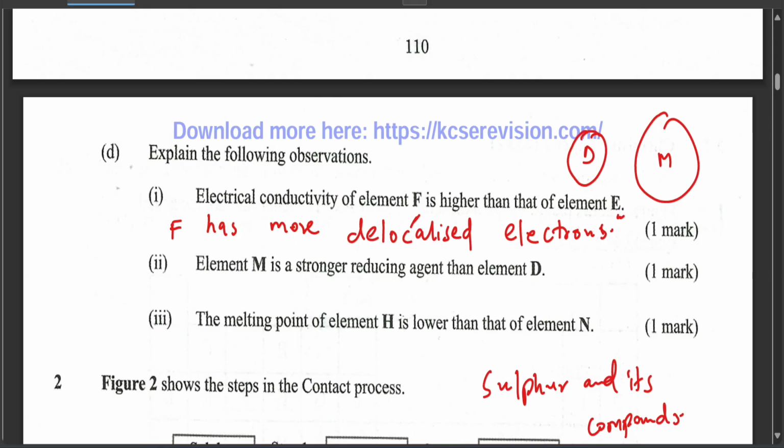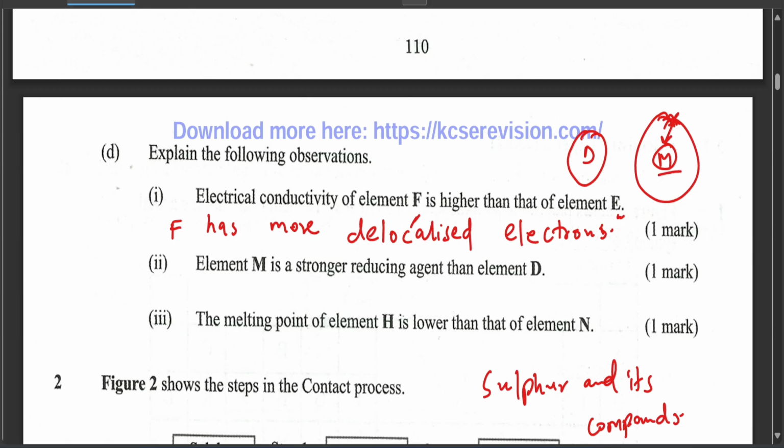For atoms that lose electrons, larger atoms tend to lose them faster because the electrons are very far from the nucleus. Sawa, ikiwa electron ikiwa mbali sana na nucleus, hiyo electron inakuwa rahisi kutoka. So if it becomes easy to lose an electron, it means that it is more reactive and a stronger reducing agent.